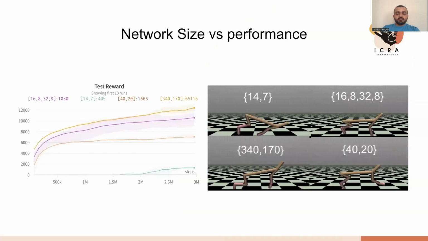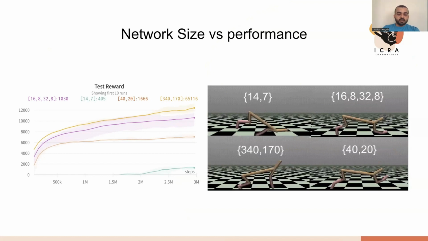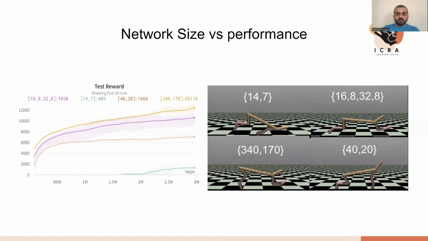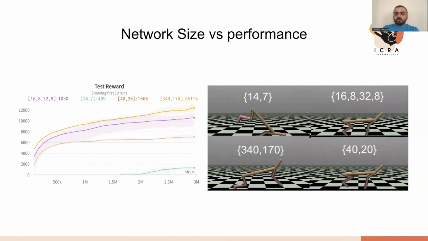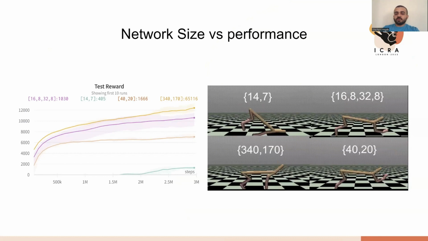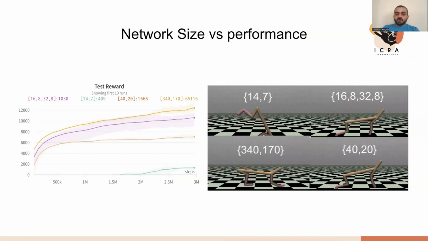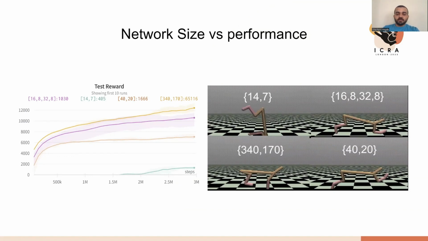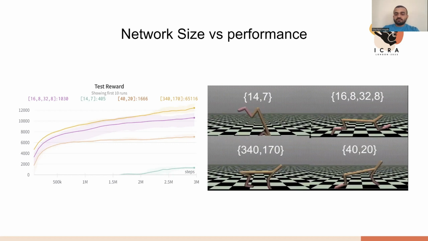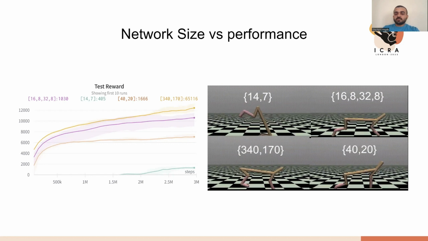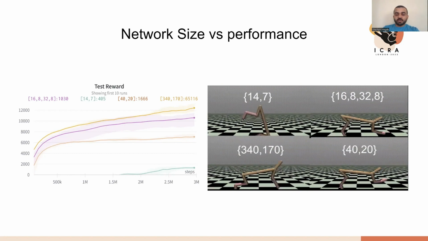To analyze the dependency of performance on size and architecture, we run Soft Actor Critic, a popular reinforcement learning algorithm, with different architectures on the half cheetah environment. We see that larger policies generally perform well, but finding a small policy is not straightforward. For example, a policy with hidden layers 16:8, 32:8 performs better than 40:20, even though it has fewer parameters. Thus, finding a smaller policy is not straightforward, and repeated experimentation can be time consuming.